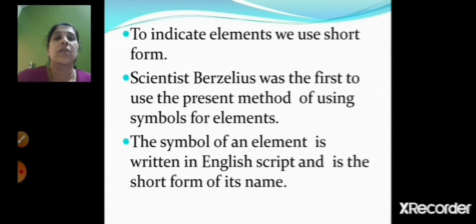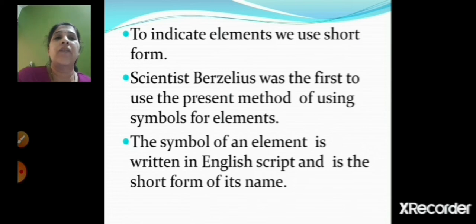Now, just like this, in our day-to-day life, children, we use a lot of short forms. For doctor, it is used as DR. For advocate, we use ADV. For direct current, we use DC. For air conditioner, we use the short form AC. Like this, for elements also, we use a short form. Scientist Berzelius was the first to use the present method of using symbols for elements.